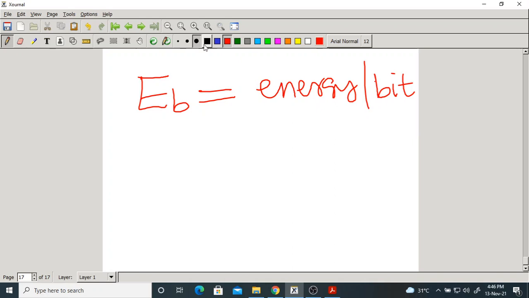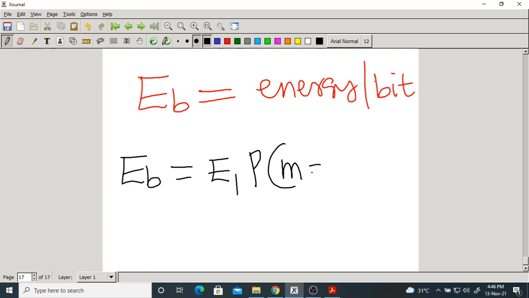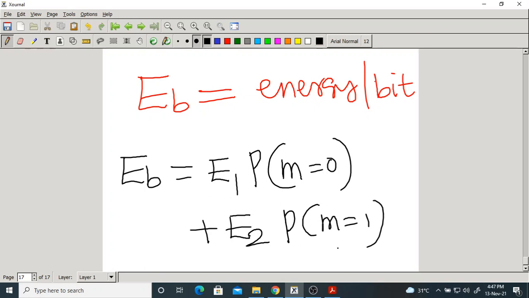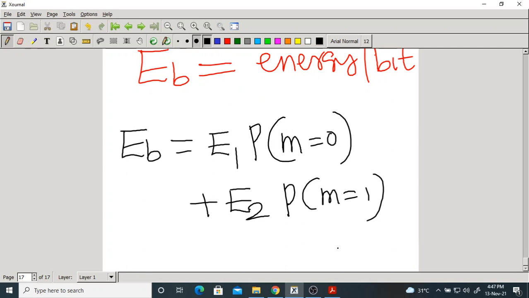Now, so we transmit 2 bits. What is EB? EB is the energy of the first bit, E1, into its probability that m equal to 0, plus E2, the energy of the second bit. What is the second bit? 1. So into the probability that m equal to 1. So please be careful. Energy into its probability plus energy into its probability.